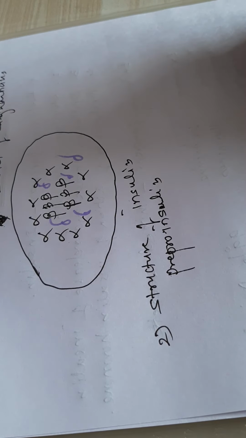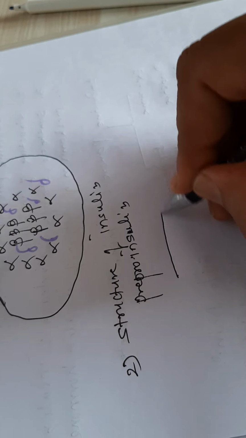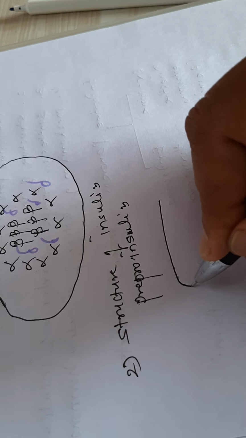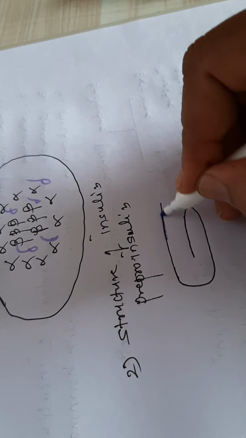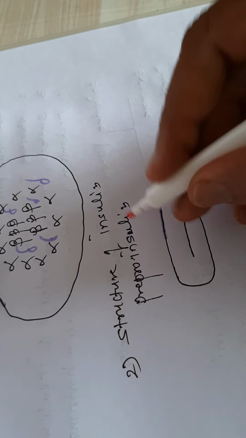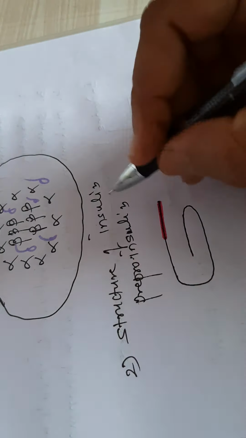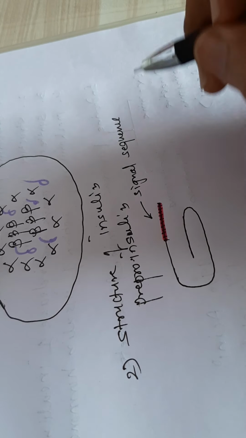Now if you see the structure, pre-pro insulin consists of a first sequence of amino acids. I'll use a different color for this. This is called the signal sequence.